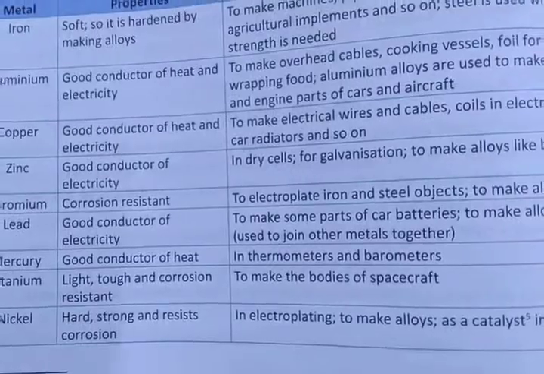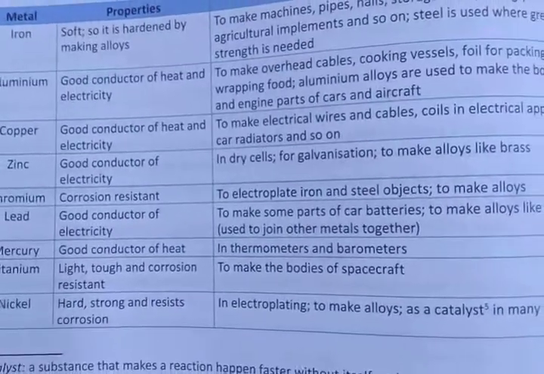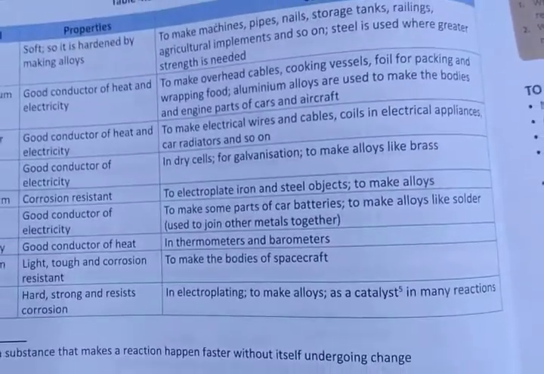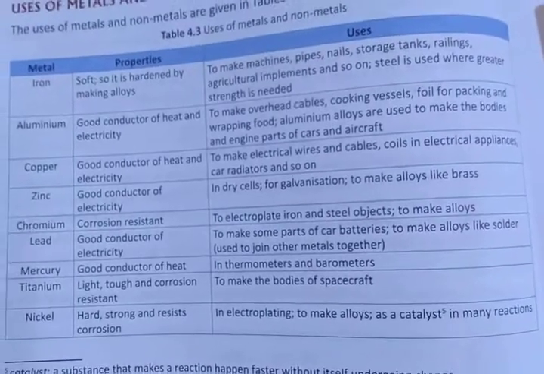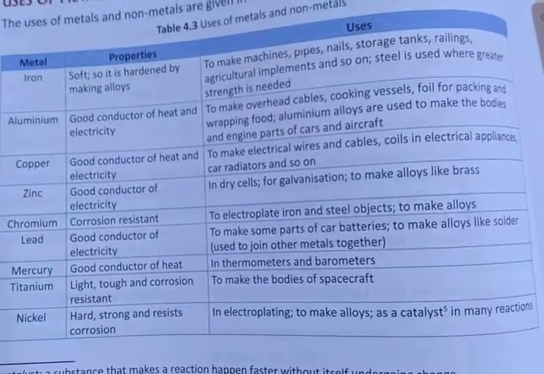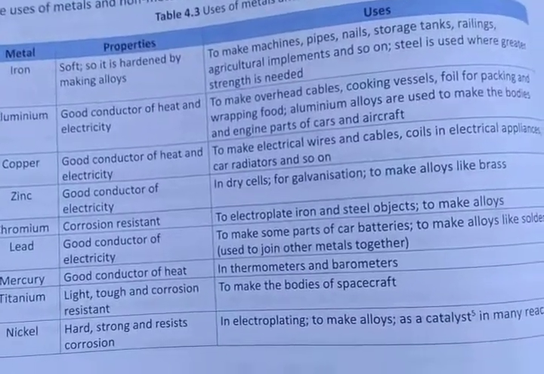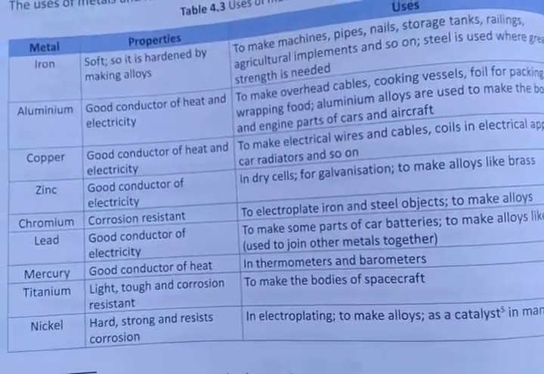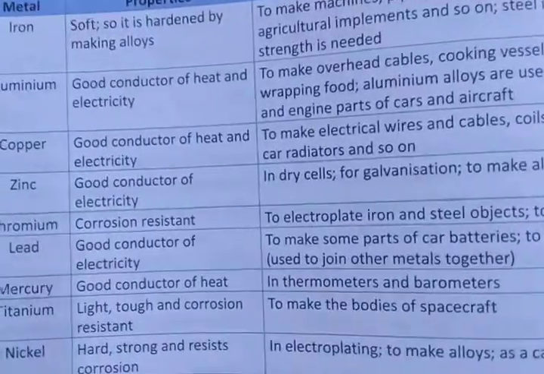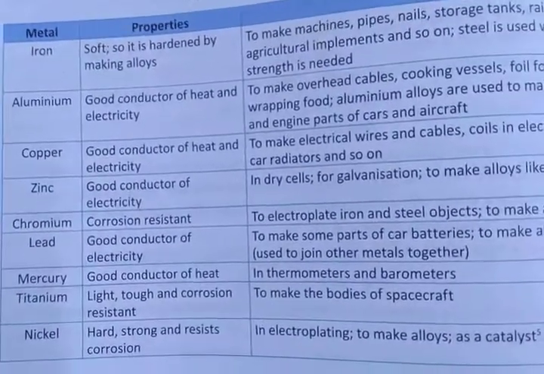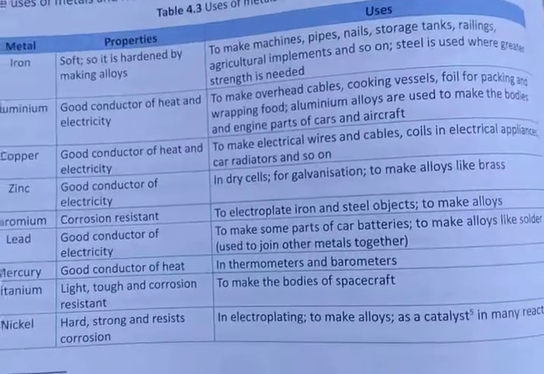Zinc is also a good conductor of electricity. It is used in dry cells, for galvanization, and to make alloys like brass. Now if we talk about chromium, chromium is especially corrosion resistant. Remember this word, corrosion resistant means it does not allow itself to be corroded. So chromium is used to electroplate iron and steel objects and to make alloys.